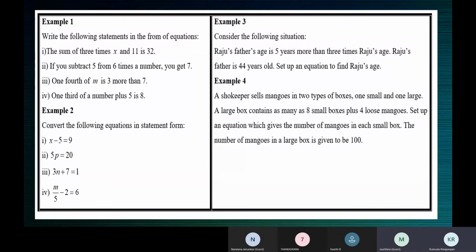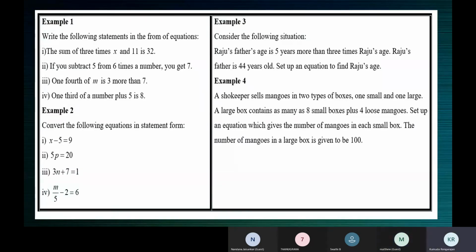Ma'am, if you subtract 5 from 6 times a number, you get 7. Which is the mathematical operation here? Subtraction, ma'am. Which sign? Minus sign. So what is 6 times a number? Multiplication. But how do you express it?